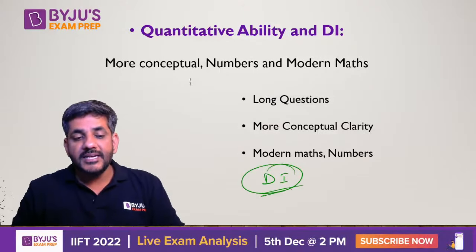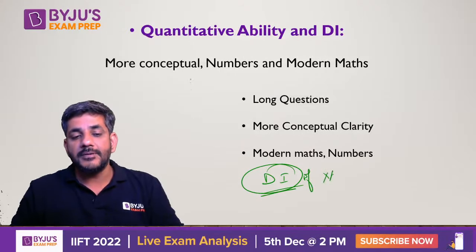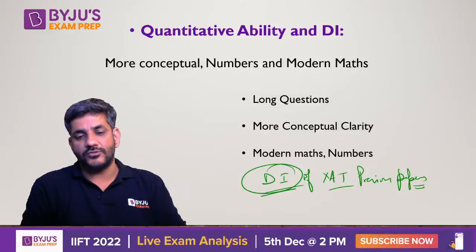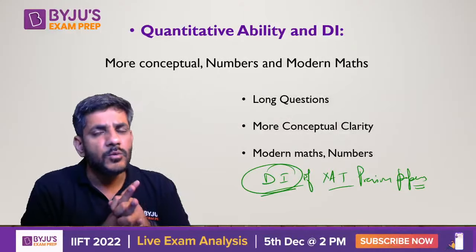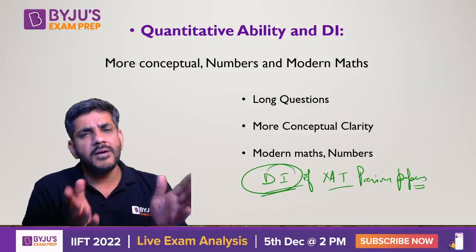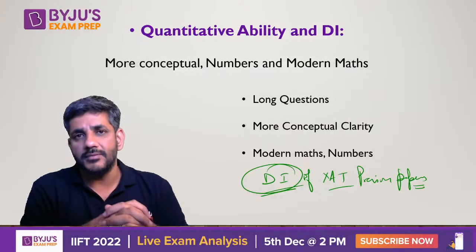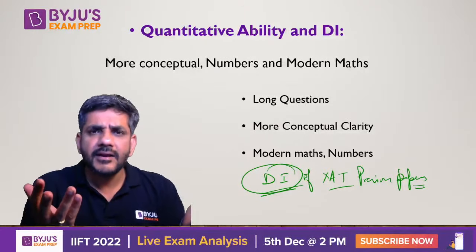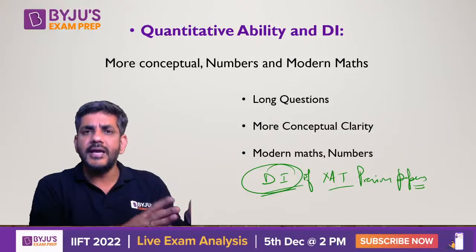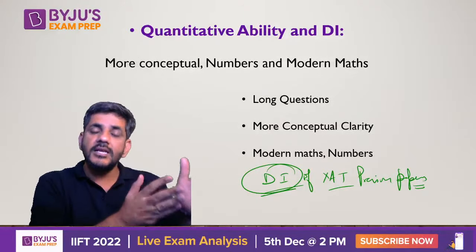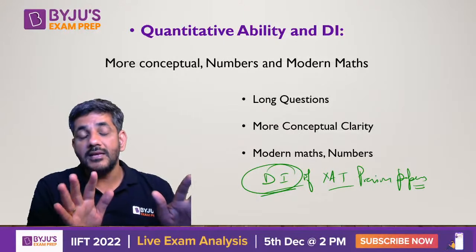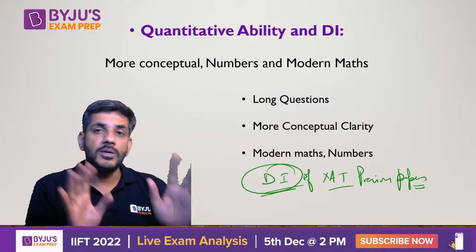Right, so check data interpretation of all ZAT papers from previous year papers, of course, and understand that what kind of DI ZAT asks you. So last year, if there were 28 questions in QA DI section, if I'm not wrong, there were 9 questions from data interpretation, and 9 is a big number, right? और cutoff ही 9-10 का होता है. So if you are good at DI but not very good at quant, still you can clear the cutoff of ZAT. And I remember very clearly all those 9 questions were doable.